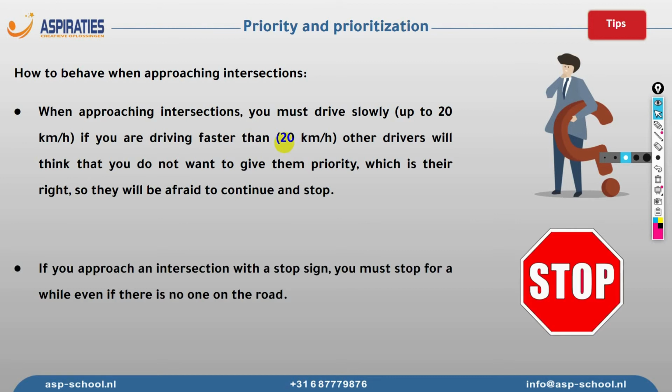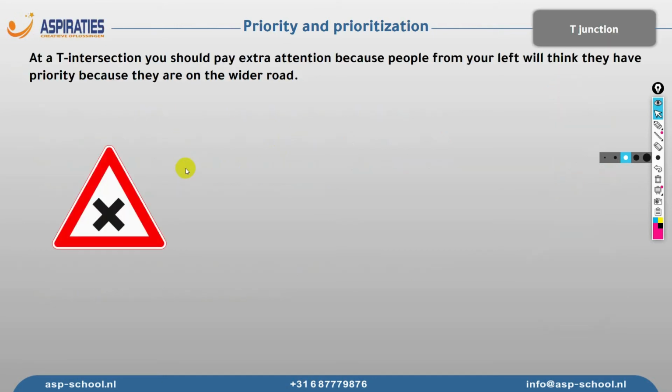Now, the stop sign is straightforward, meaning that you have to stop. Tires must reach a complete stop. Then when you are sure that the intersection is clear and there are no other drivers using it, you may cross the intersection. Now let's talk about the T-junction.